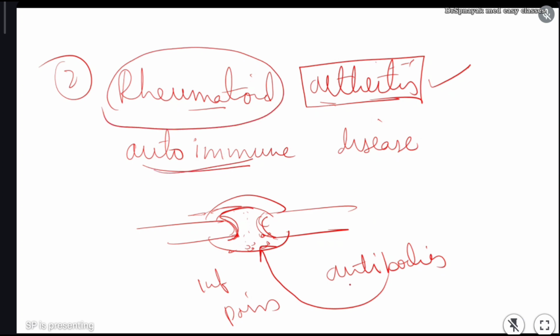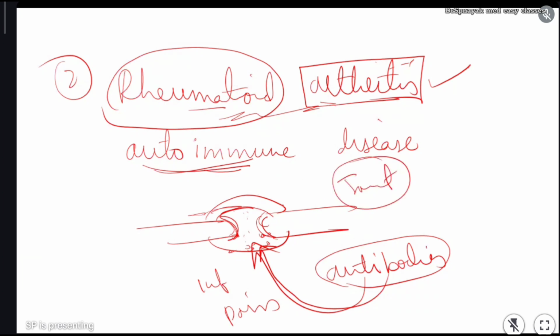Autoimmune means antibodies are produced by our own body. Our own body will produce some antibodies which will go and attack our own tissue. That's why it is called autoantibodies. That's why it is called autoimmune disorder. So rheumatoid arthritis is an autoimmune disorder where certain antibodies which are produced in our body will go and destroy our own joint. And that is called rheumatoid arthritis.